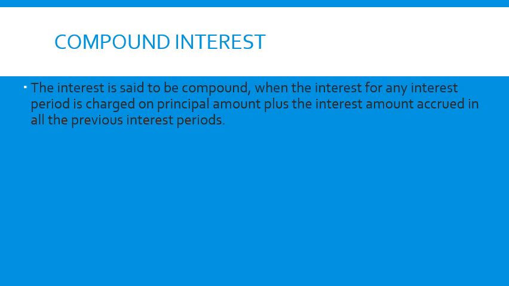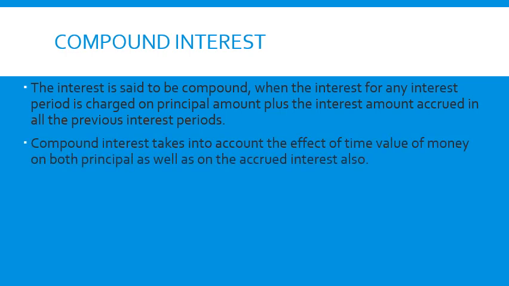So for the first year interest is calculated on the original principal, that is 1000 rupees, but for the second year interest is calculated not on just 1000 rupees, which was being done in simple interest, but in compound interest, interest is calculated on 1000 plus 100, that is 1100. As a result, what will happen? The interest earned during the second year is not just 100 rupees, it is 110 rupees. That's why the interest goes on increasing as the time period increases. That is the beauty of compound interest.